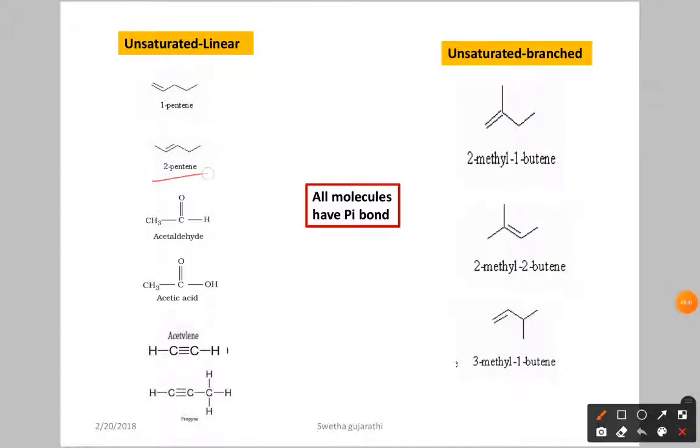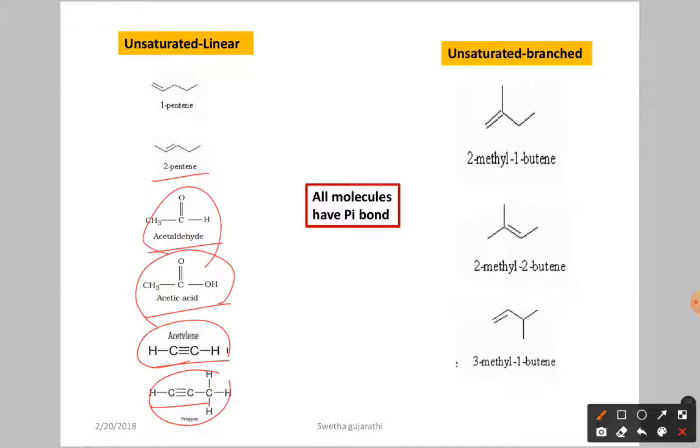Next, 2-pentene, so a straight one. Okay, next we have acetaldehyde, acetic acid, acetylene. So in all these we have a double bond or triple bond between the atoms. Now here you can see 2-methyl-2-butene. This is a straight chain, okay, the longest carbon chain, and in that you have one branching.